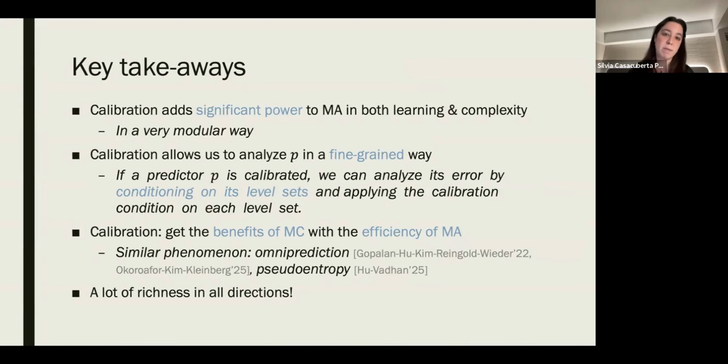And if you check the proofs in our paper, you'll see what we think are very neat proofs in all of these cases. Calibration allows us to analyze the vector P in a very fine-grained way, and so we can analyze the error by conditioning on its level sets. And a broader point is that calibration, and there are some really amazing concurrent works by Gopalan et al. and Hu and Vedan, where we see a similar phenomenon where calibrated multi-accuracy is able to get us the benefits of multi-calibration with the efficiency of multi-accuracy.